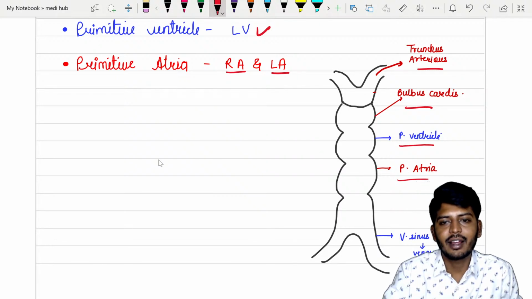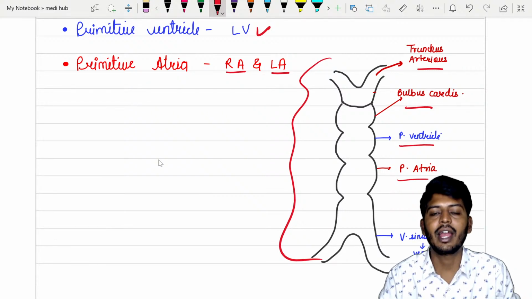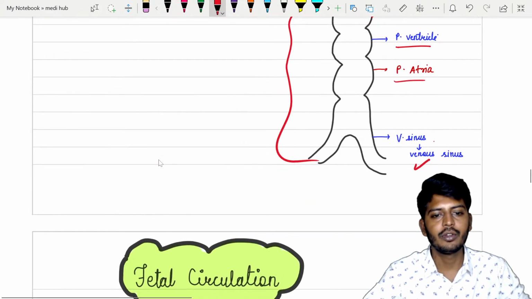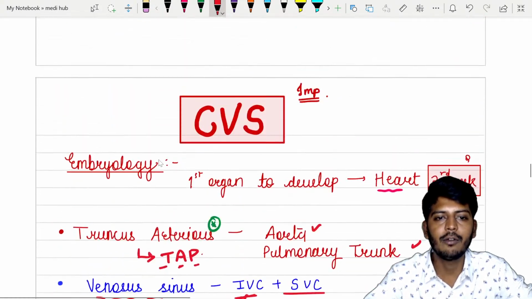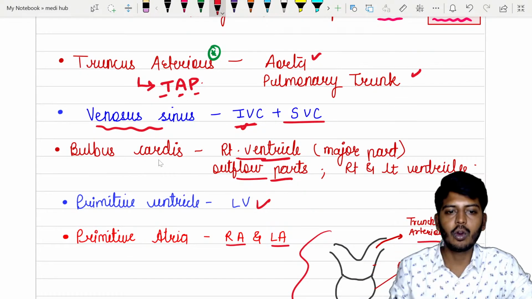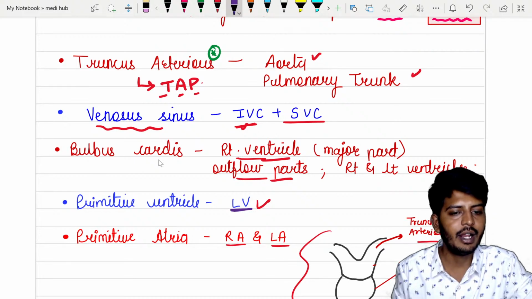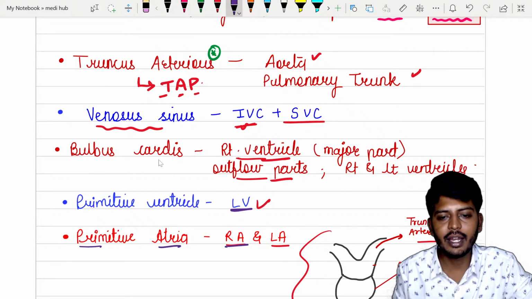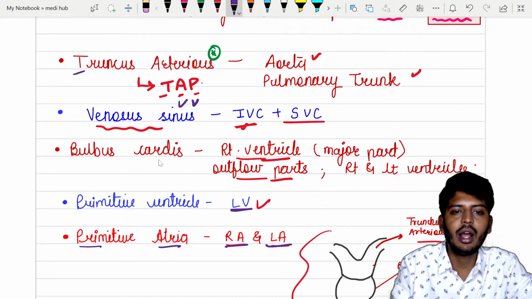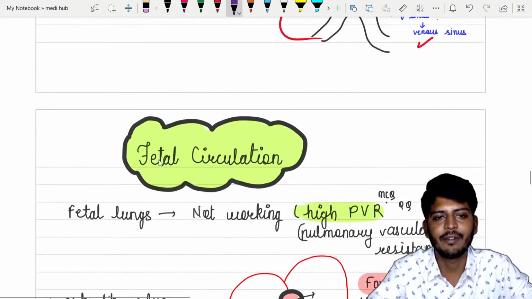A structure will be there like this. It will develop itself into the cardiovascular system. So that is the story of your development. What are the important things in development? Remember: primitive ventricle will give the left ventricle, primitive atria will give the right atria and left atria, and truncus arteriosus will give the aorta and pulmonary trunk. These are very important questions which are asked from anatomy.